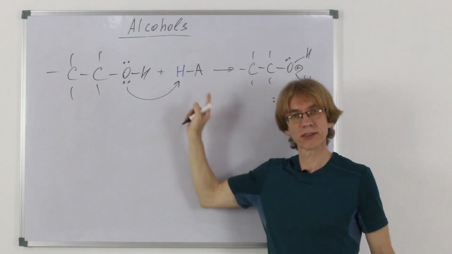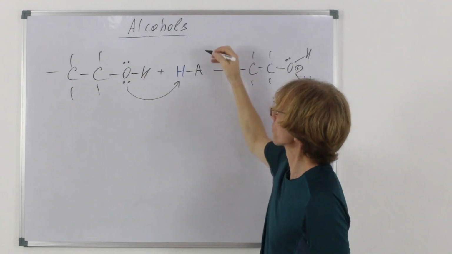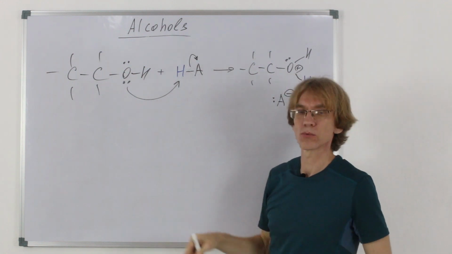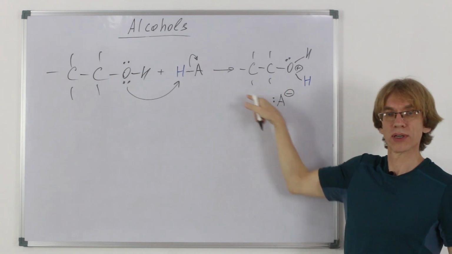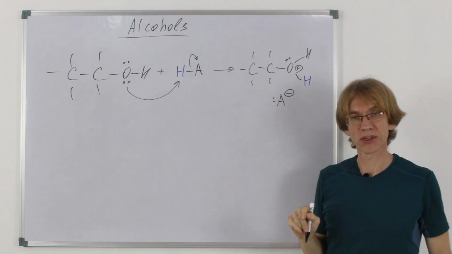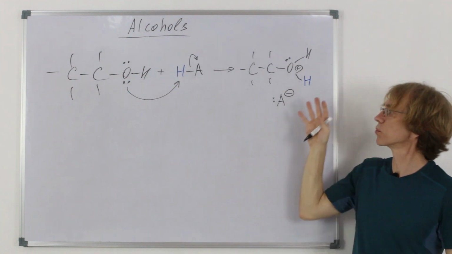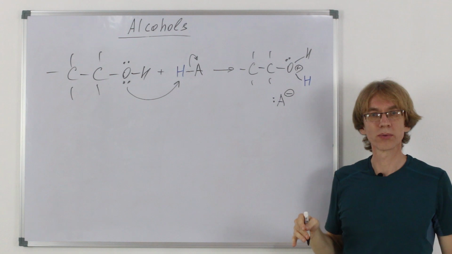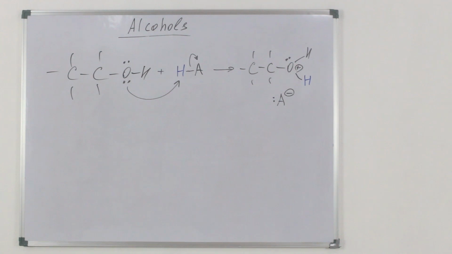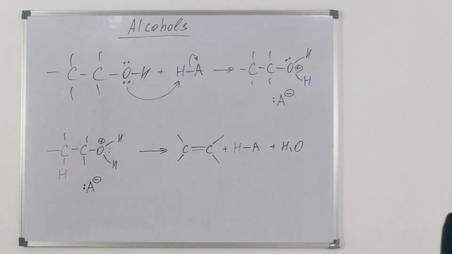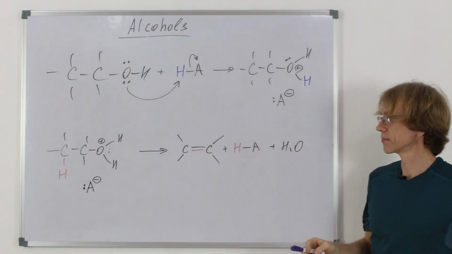The pair from oxygen is donated to hydrogen, which forms a covalent bond with it, and the bond in the acid would break heterolytically, creating a conjugate base out of the acid and a protonated alcohol, which now has a good leaving group. So the next step would involve leaving of this group. This is the second step.